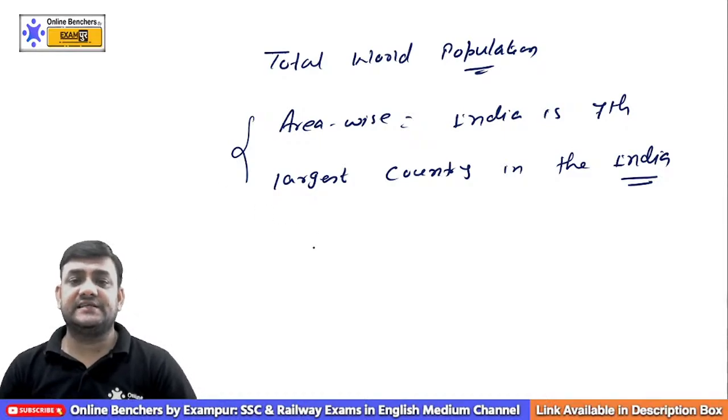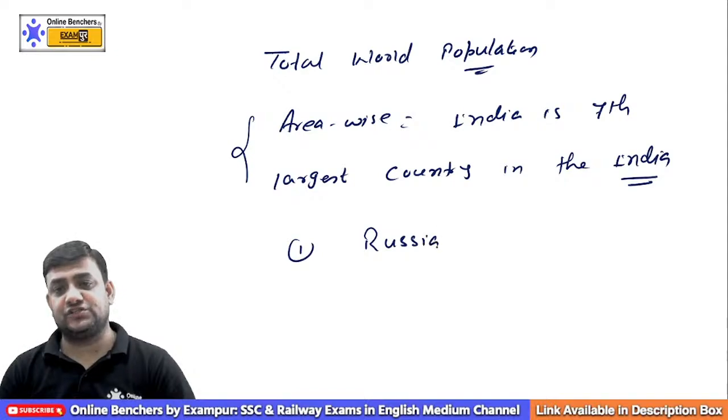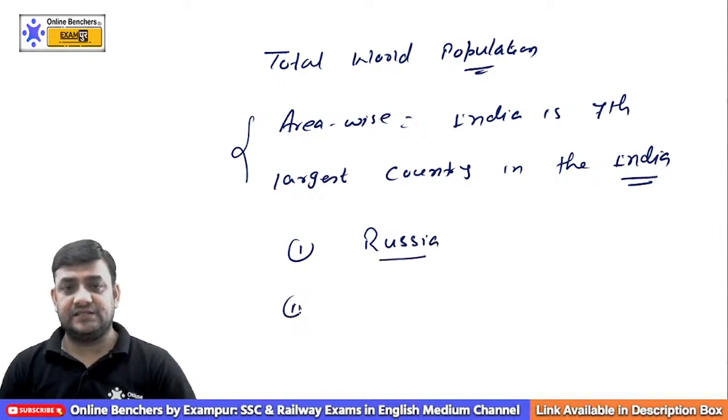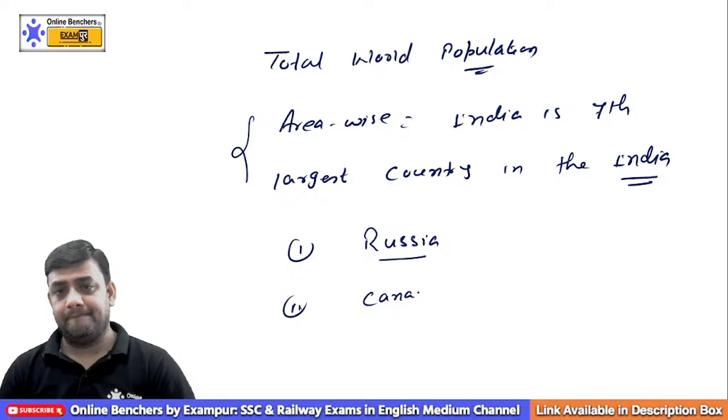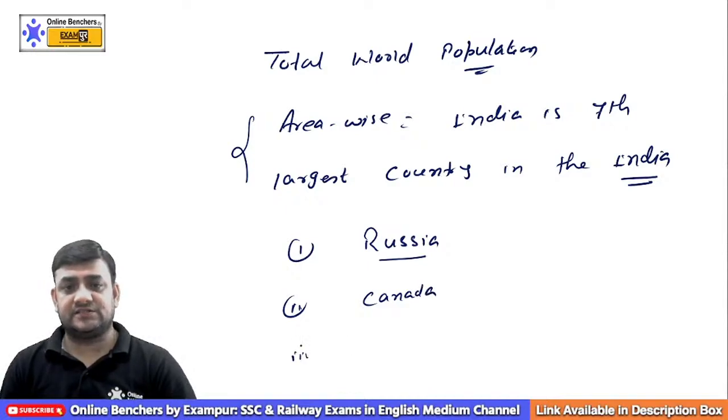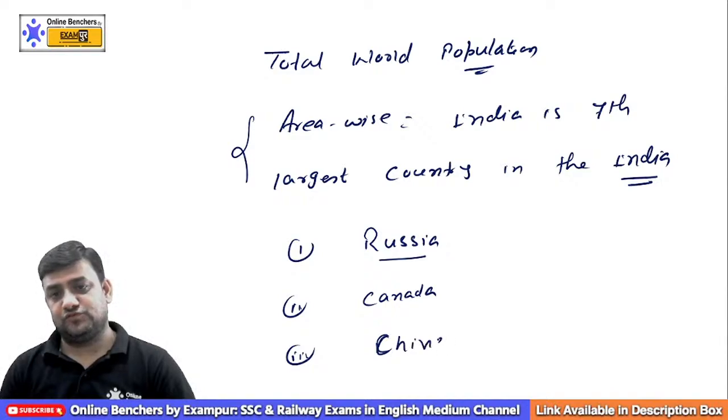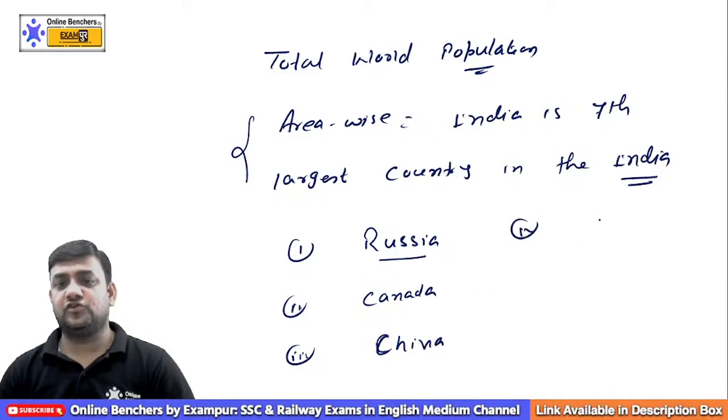You see, which is the largest country in the world area wise? We know the largest country of the world is Russia. The second largest is which one? You can say Canada. Then the third largest is which one? You know it, China. The fourth one is which one? You know it, America. The fifth one is which one?